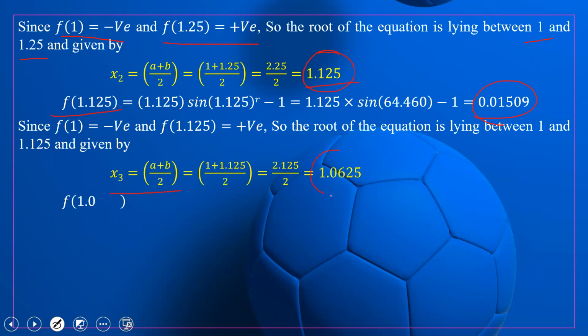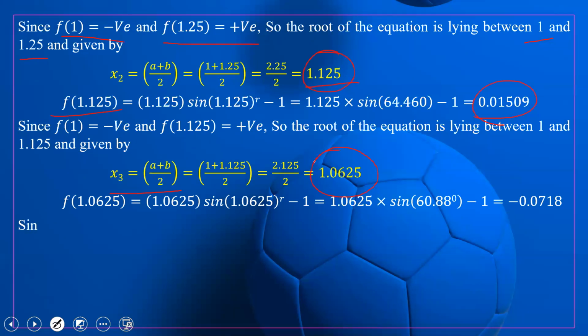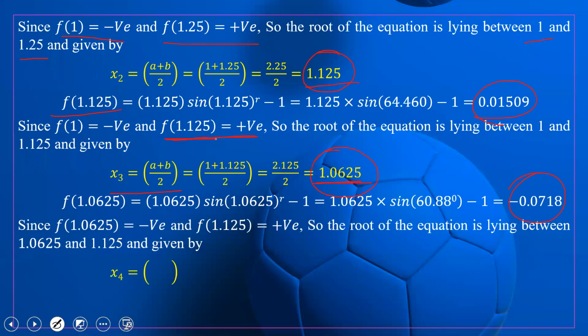This is the third stage. It is 1.0625. Again we calculate the functional value of f of 1.0625. We are getting a negative value, and for 1.125 we are getting a positive value. So the root will lie between 1.0625 and 1.125.